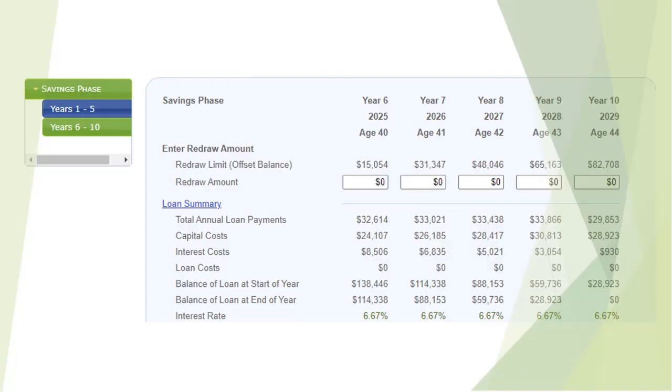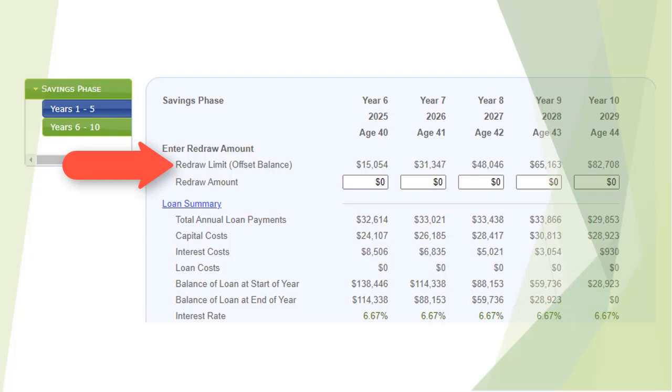Before we complete this video, I want to discuss using some of the features in the principal and interest loan with options. Many people use an offset account to store their additional payments. The idea is that your interest on loan cost is reduced by the interest earned on the savings held in the offset account. The important issue is that you can access these funds. There may be tax implications, and you need to have a conversation with either your financial advisor or mortgage broker regarding these implications. The software does not lend itself to having a formal offset account for several reasons. However, the redraw facility can act as a proxy.